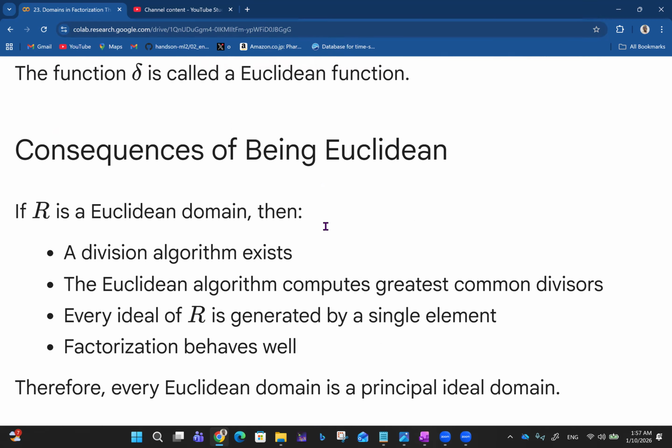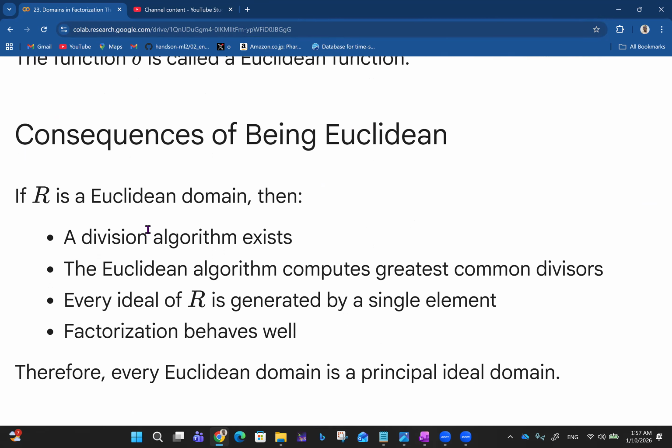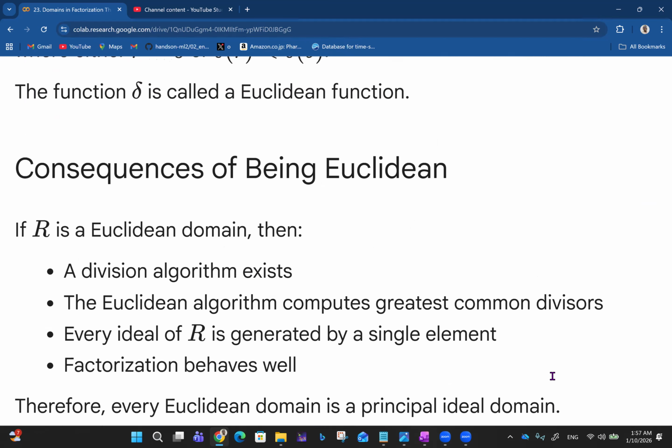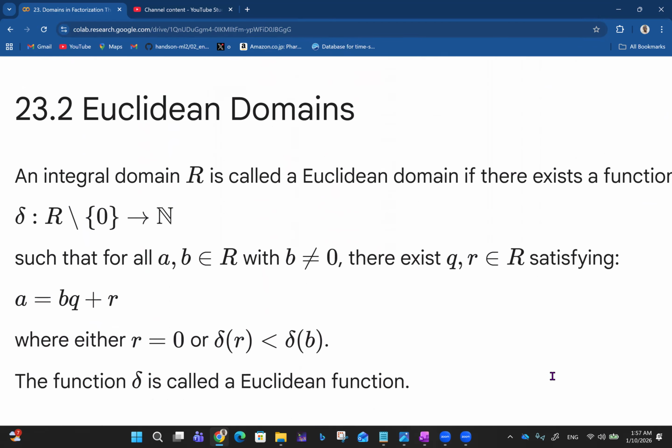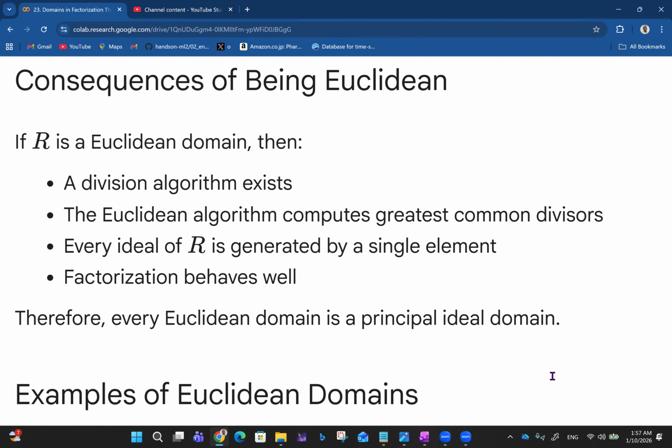So, and that has something to do with the remainder theorem too. So a division algorithm exists. The Euclidean algorithm computes greatest common divisors, and every ideal of R is generated by a single element. Then factorization behaves well. Therefore, every Euclidean domain is a principal ideal domain. So we can already see the consequence of an integral domain being a Euclidean domain.